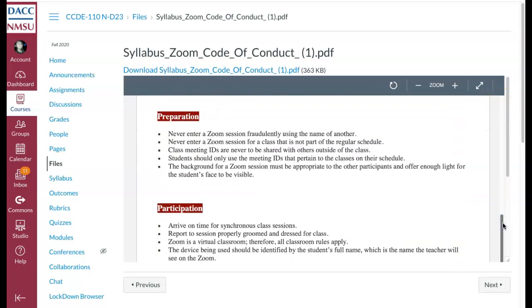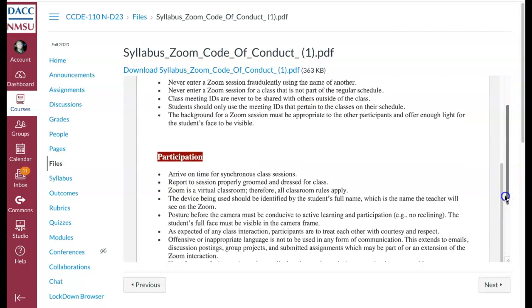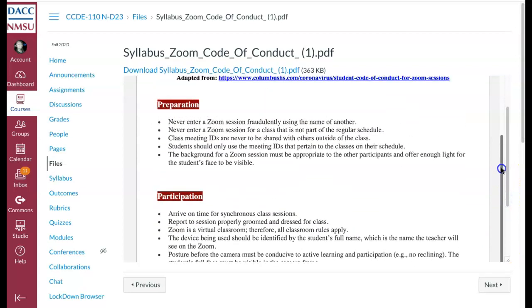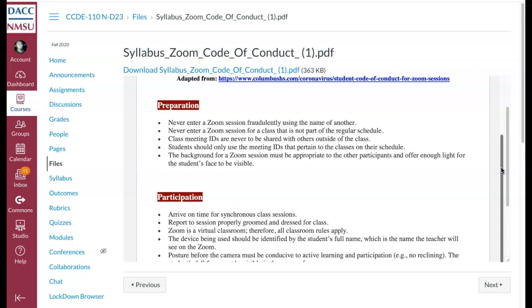And they're pretty straightforward. It's basically, make sure we can see your face, make sure you're using a proper ID, make sure that you arrive on time, things like that, especially because with Zoom, there have been some security issues, not at NMSU, but in other institutions. So it's important that you're in a well-lit place, that you're dressed appropriately, things like that.